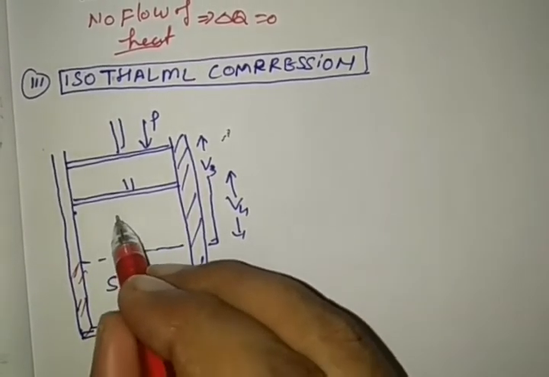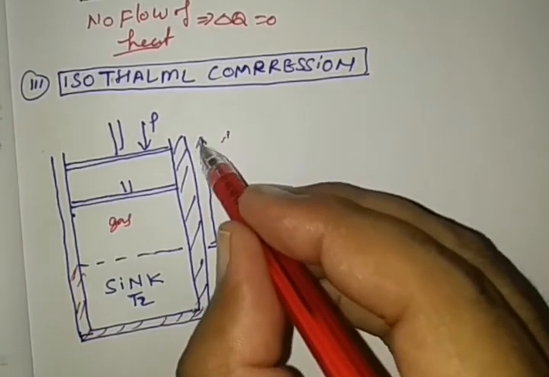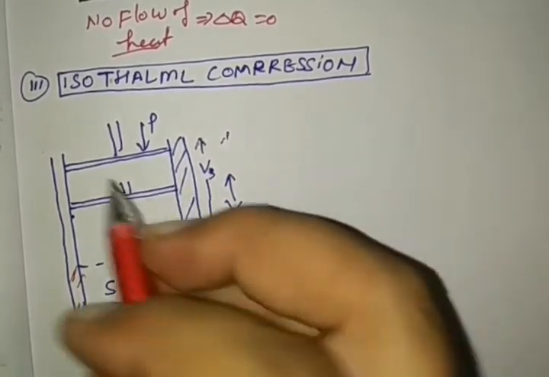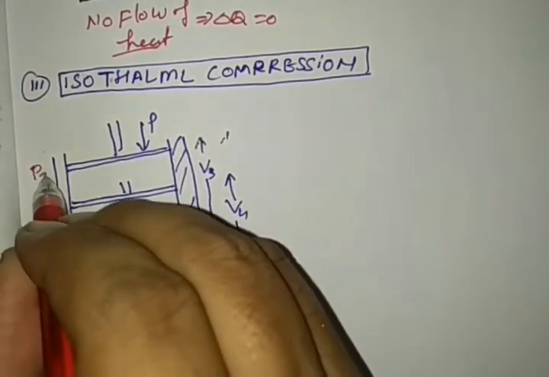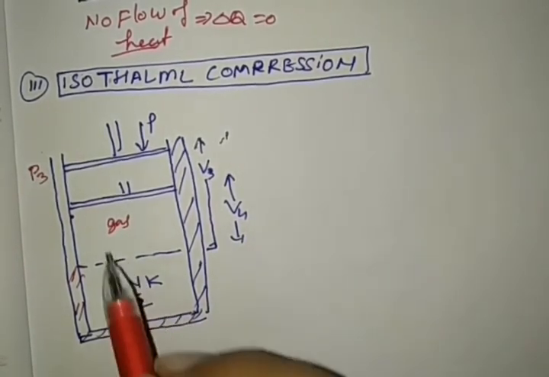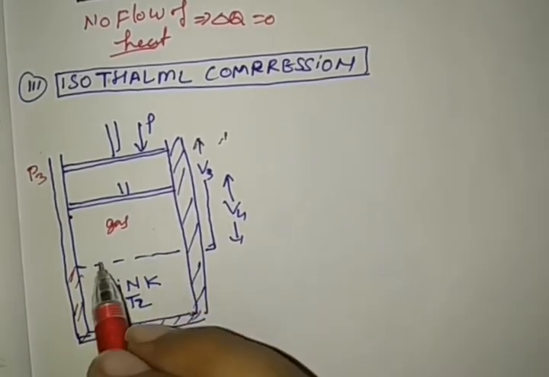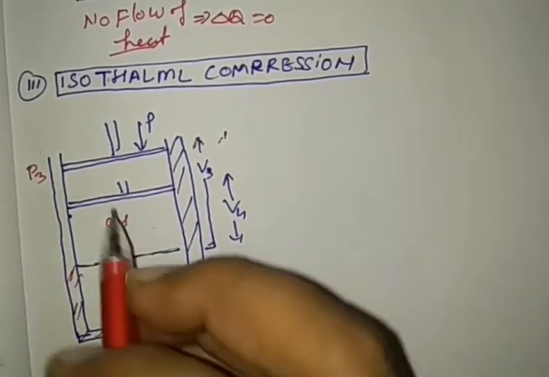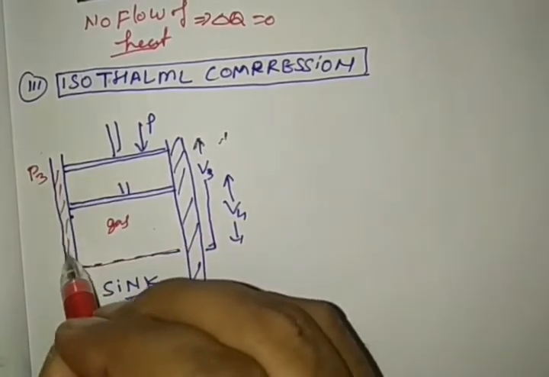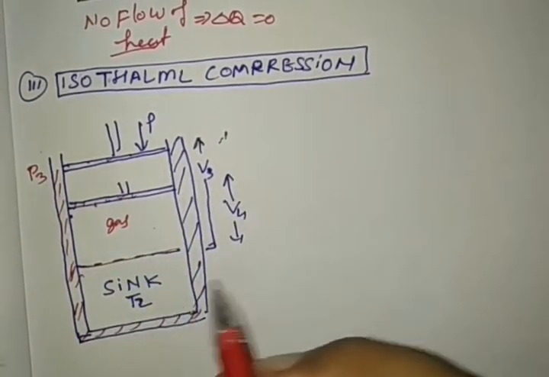The working substance gas is kept here. Initially its volume is V3 and pressure is P3. Here the working substance and sink are in good thermal contact, but thermally insulated from all other sides.